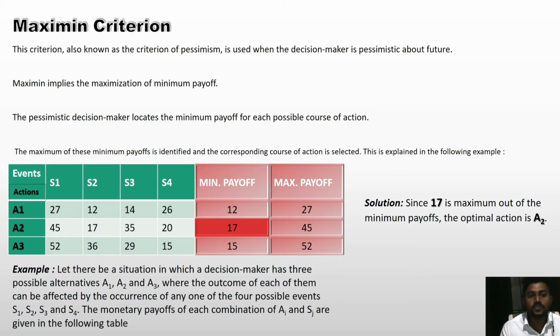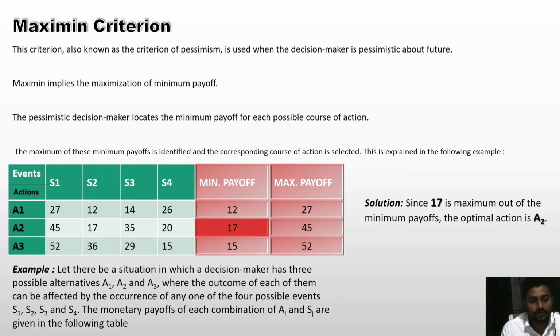This criterion, also known as the criterion of pessimism, is used when the decision maker is pessimistic about the future. Maximin implies the maximization of the minimum payoff. The decision maker locates the minimum payoff for each possible course of action. The maximum of these minimum payoffs is identified and the corresponding course of action is selected. This is explained in the following example.